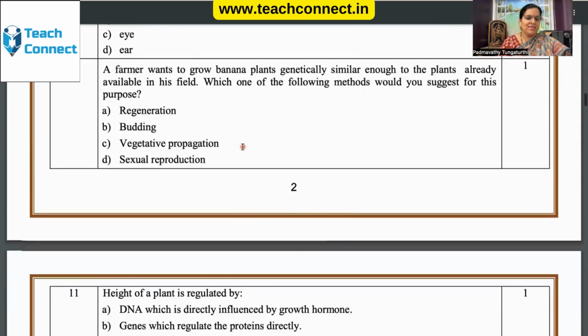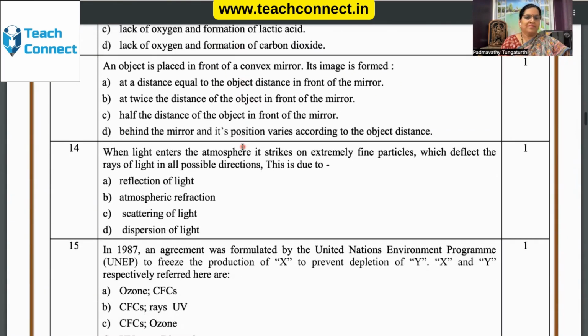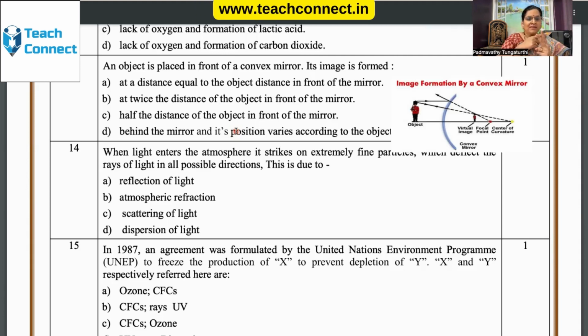And these are biology questions. And question number 13 for the sample paper, which we find on the CBSE website. An object is placed in front of a convex mirror. Its image is formed. Yeah, read the question again. Train the students to read the question. Object is placed in front of the convex mirror. There are two things here very important. Front of a convex mirror.